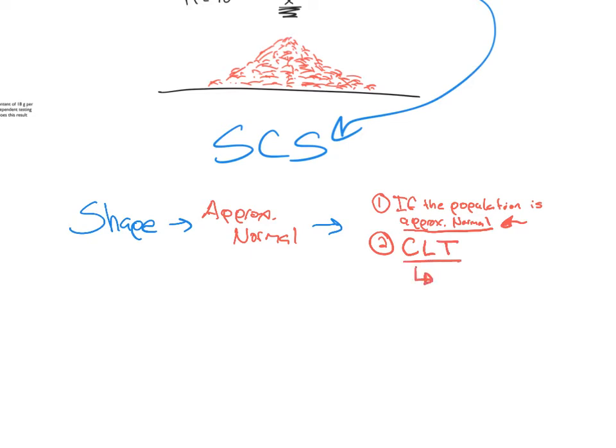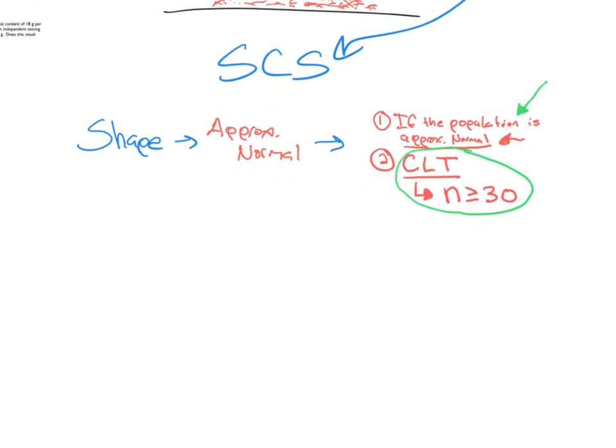Central limit theorem guarantees that our distribution will be approximately normal as long as the sample size is greater than or equal to 30. That was the threshold that they found out when they were testing this over and over again. So this is going to come into play a lot unless we know this already. We don't have to go into the central limit theorem.